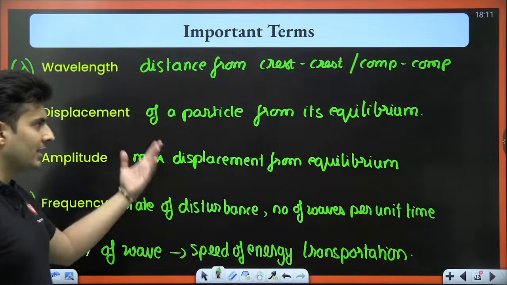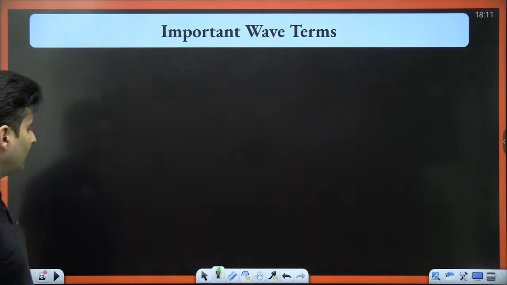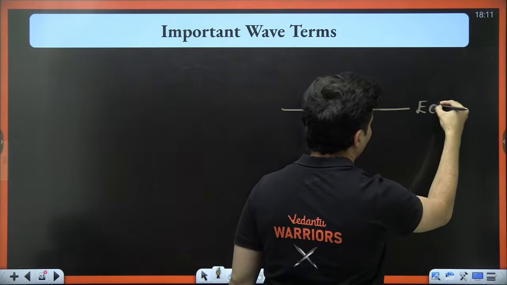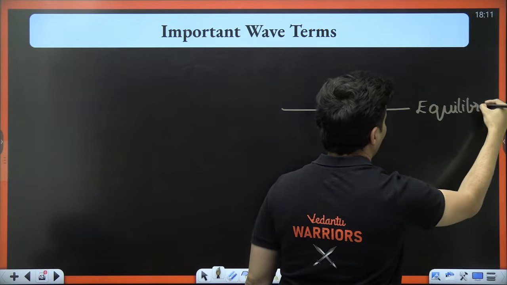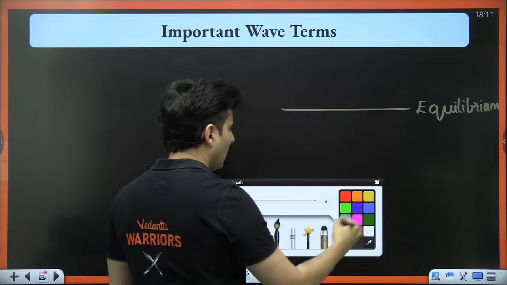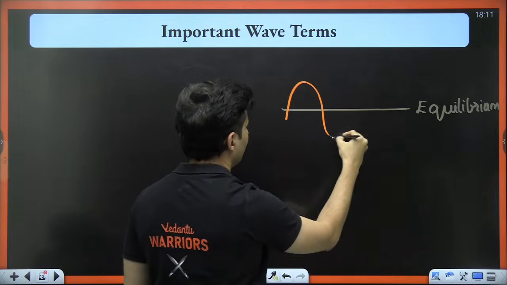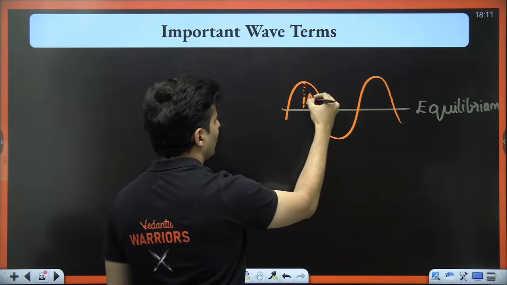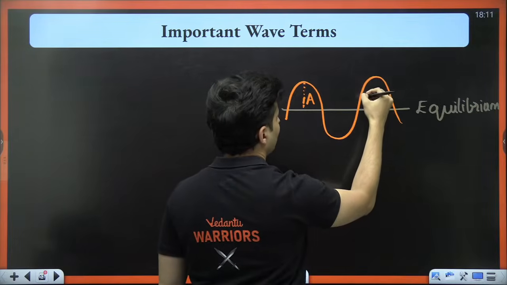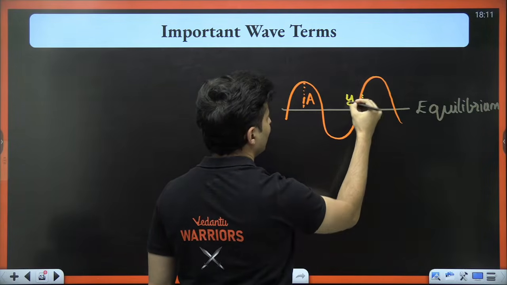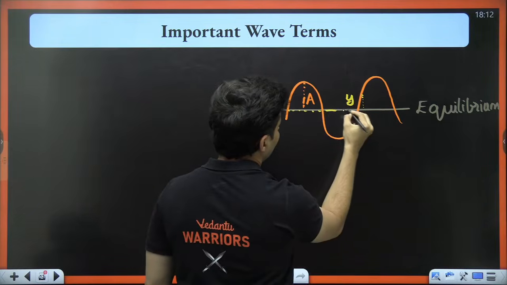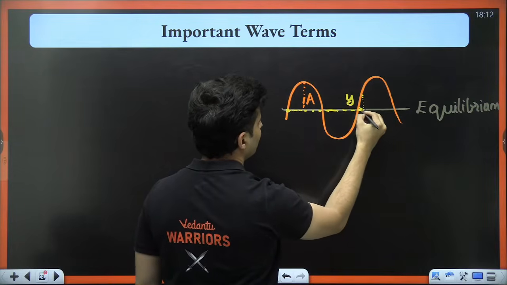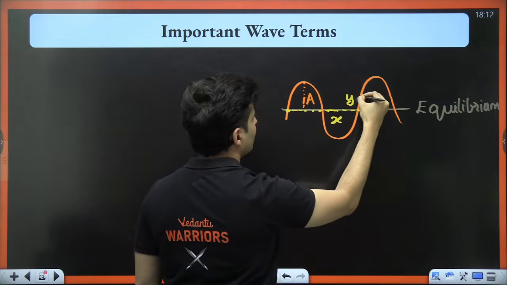Are these related to each other? Definitely they are related to each other. So if this is our equilibrium, and I tell you, listen, this is our wave, something like this. This would obviously be your amplitude. At some point, there will be some displacement. This is y. This is the x position. Let's say this is the origin. So this is basically your x and this is your y.